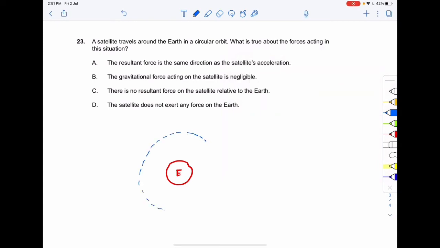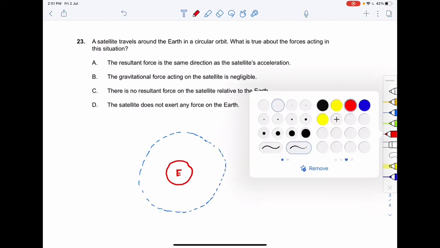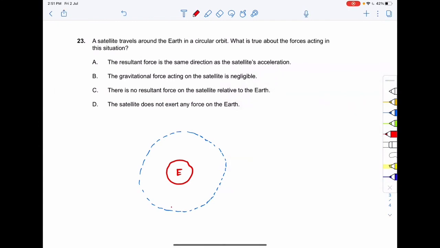So the satellite is traveling around the earth, and at this position this is the satellite, moving around the orbit with a velocity v.